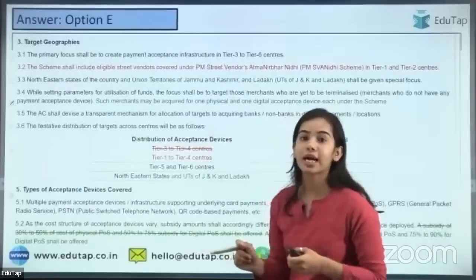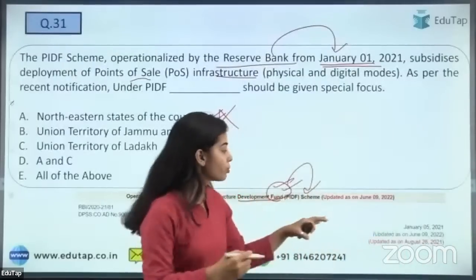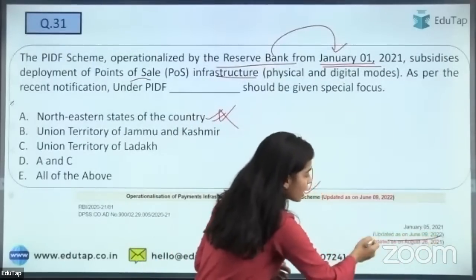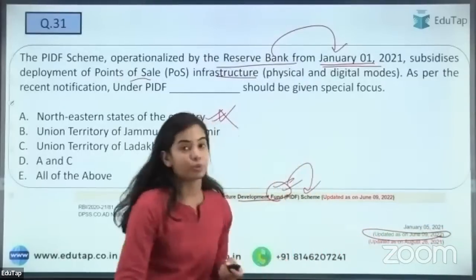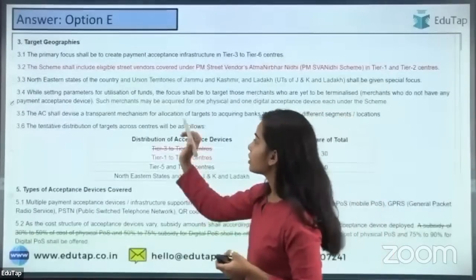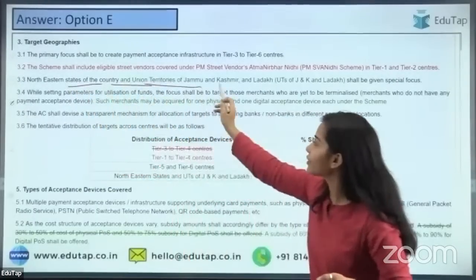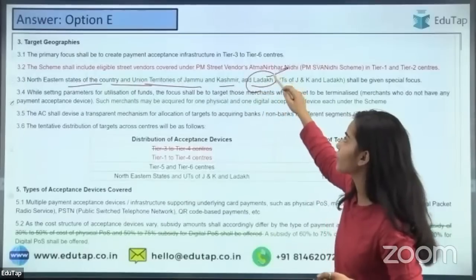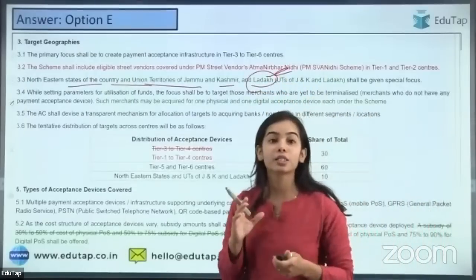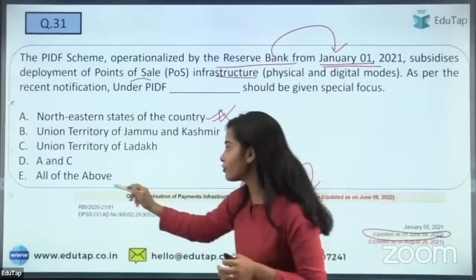The change is shown in green, updated as on June 9, 2022. According to the update, the northeastern states of the country, the union territories of Jammu and Kashmir and Ladakh are now the special focus areas. So yes, all of the above will be the right answer.